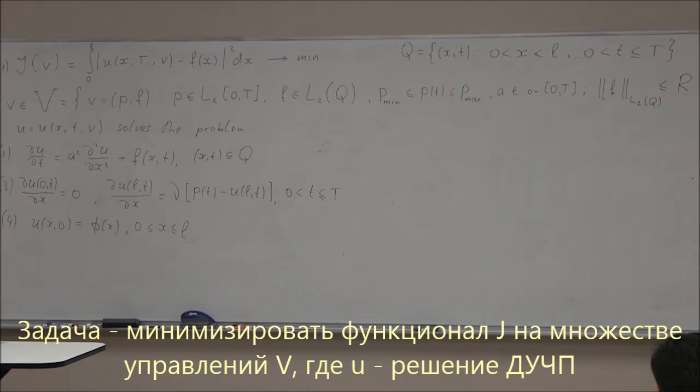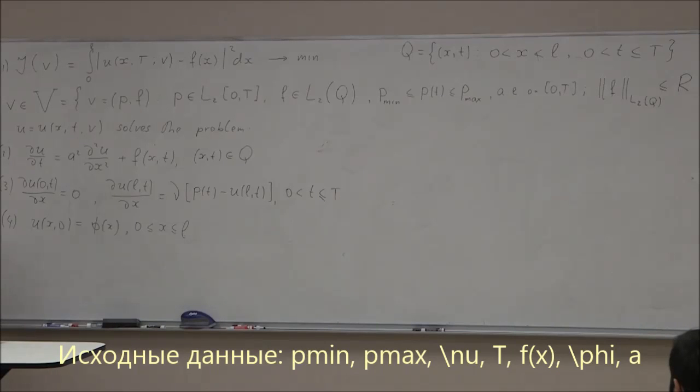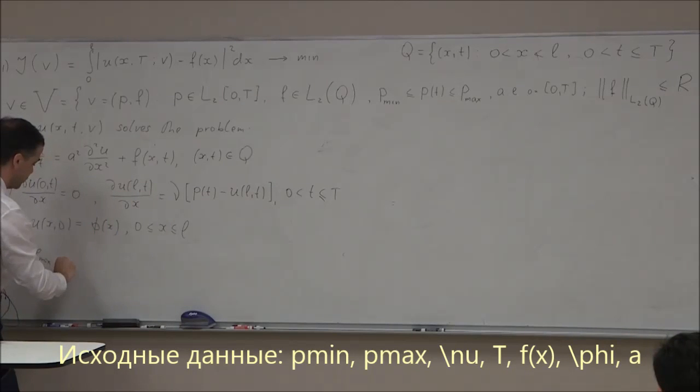So here's the problem: I'm trying to minimize this functional J in this control set, because given any control, u solves this problem. Here is the data. What is given? First of all, the numbers p min and p max. Then a positive constant nu.